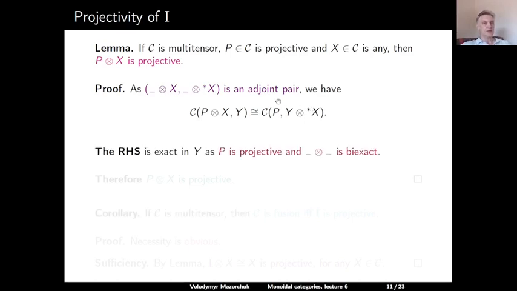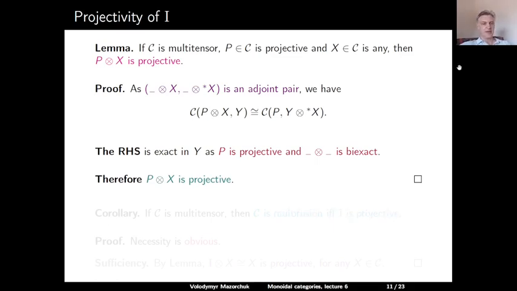So here, if we look at the left-hand side, taking Hom from P is an exact functor because P is projective, and tensoring with something is an exact functor because tensoring is biexact. So the right-hand side is clearly exact in Y. But this means exactly that the object P tensor X is projective in C, because homing from this object is an exact functor.